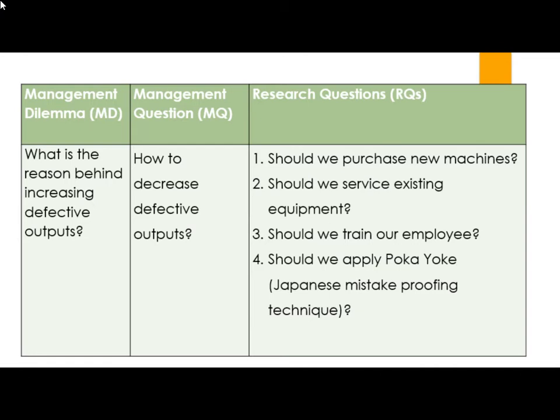Should we purchase more machines so that defective output will be decreased? Or should we service existing equipment to decrease the defective output? Or should we train the employees? Or should we use or apply Poka-yoke, that is the Japanese mistake proofing technique, so as to decrease the defective output? These will be your research questions.